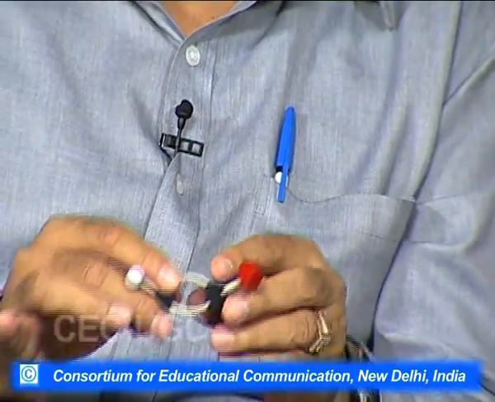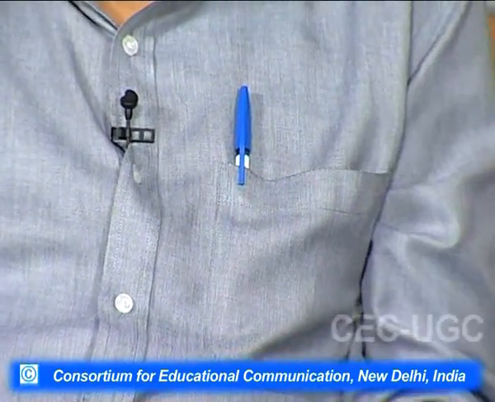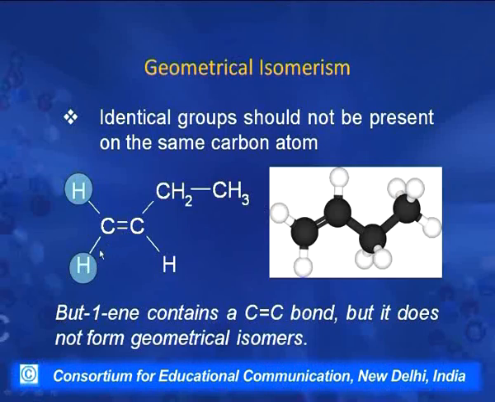But suppose a molecule has a similar group, like in this molecule, on one carbon there are two hydrogen atoms present. Even if we supply the energy, this carbon-carbon bond breaks, this carbon takes a rotation, so this hydrogen will take the place of this hydrogen and this hydrogen will come here.